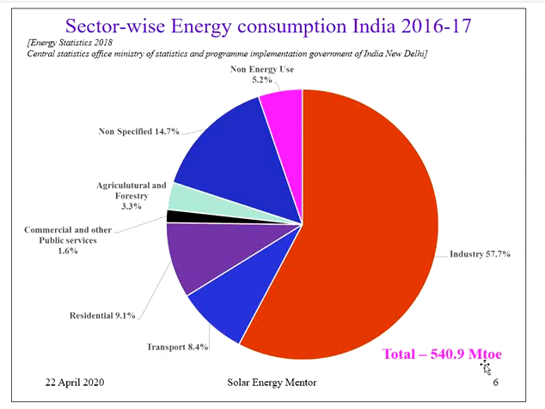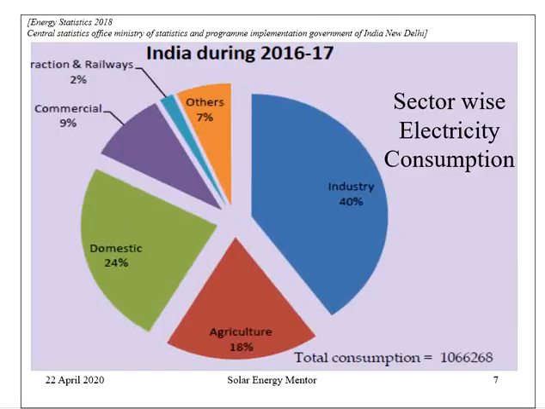Then this comes to a total of 540.9. This is presented just for the sake of having an idea. Then sector-wise electricity consumption: industry is consuming 40%, agricultural 18%, domestic electric consumption is 24%, commercial sector is consuming 9%, traction and railways are consuming 2%, and others 7%.